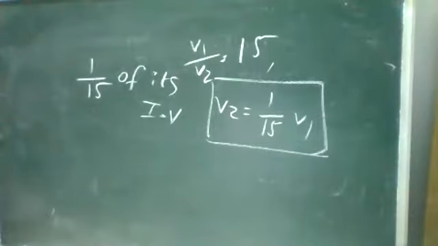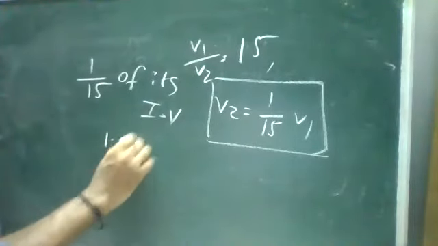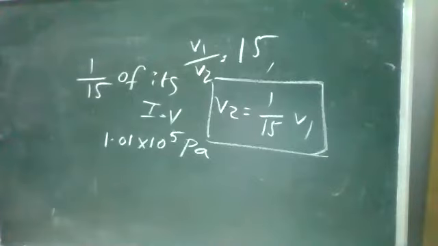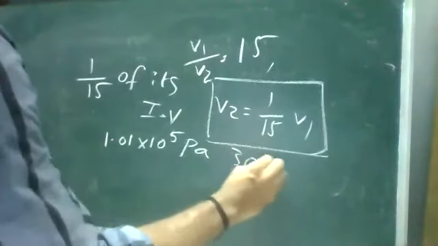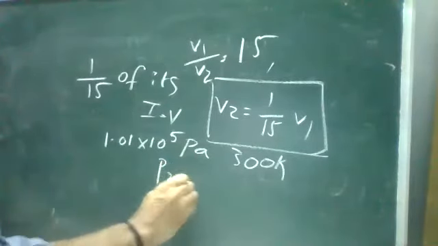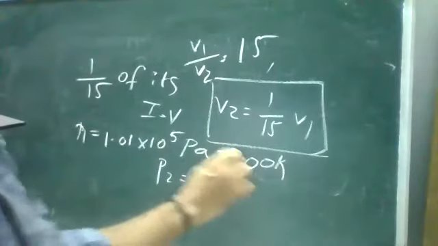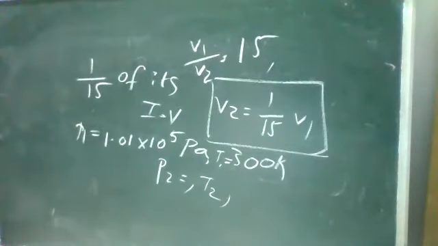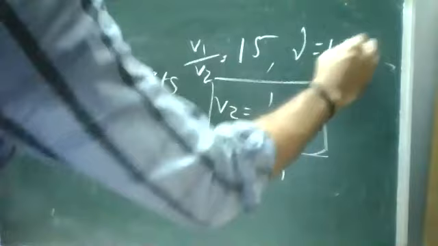If the initial pressure is 1.01 into 10 power 5 Pascal and the initial temperature is 300 Kelvin, find the final pressure and temperature after compression. Assume the initial values are P1 and T1, and the final pressure is P2. Gamma is 1.4.